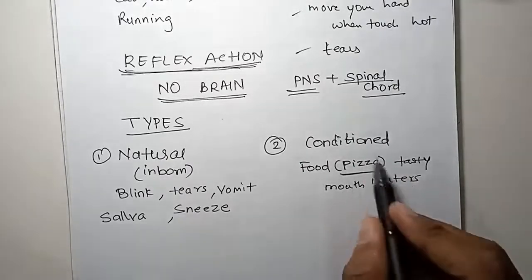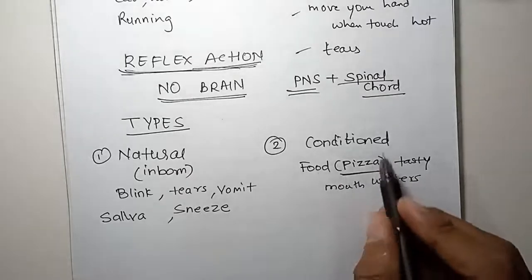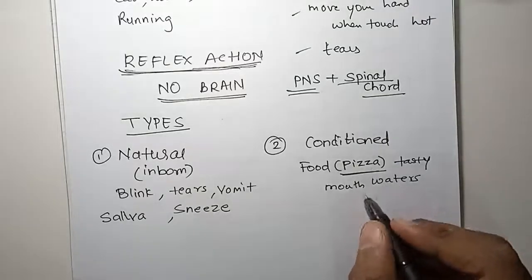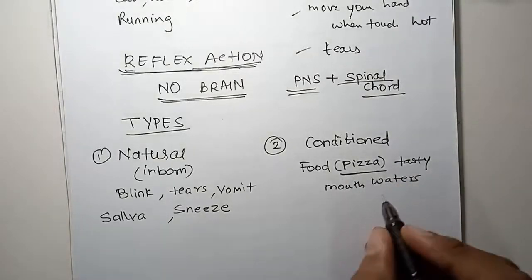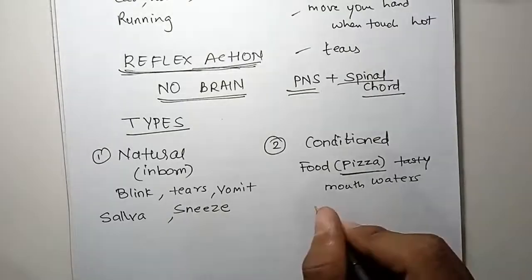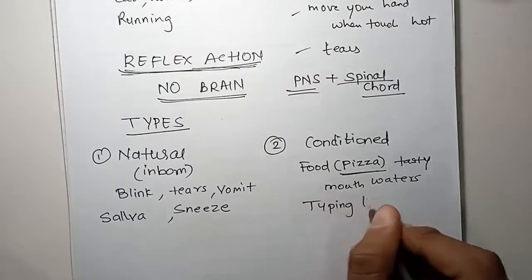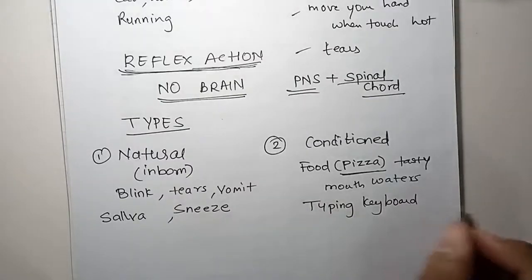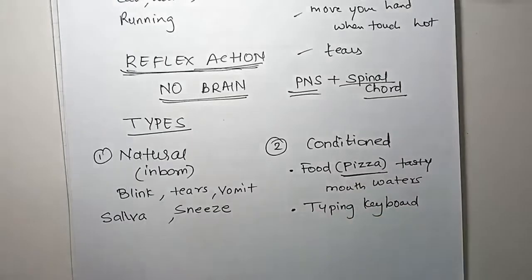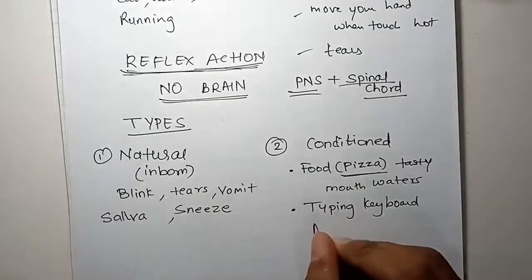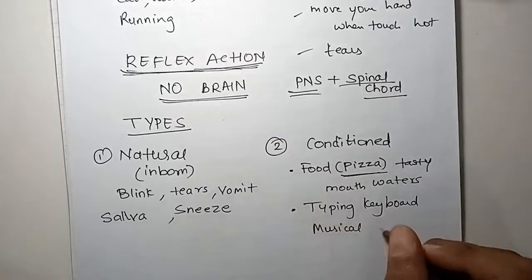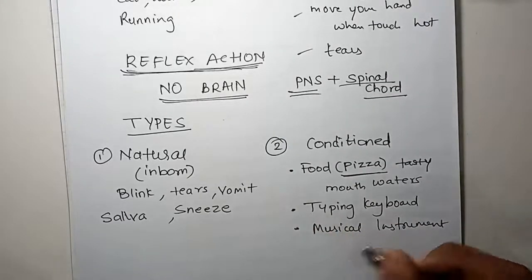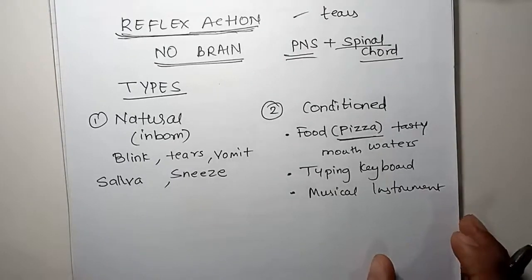But for someone who has eaten pizza for a longer time and now loves the taste of pizza, whenever he sees one, his mouth will water. Like someone typing on a keyboard without even looking at it. They can type very fast because they have conditioned themselves. Or even playing a musical instrument like a piano, they know where the keys are, which key will give which type of tune. That is conditioned.